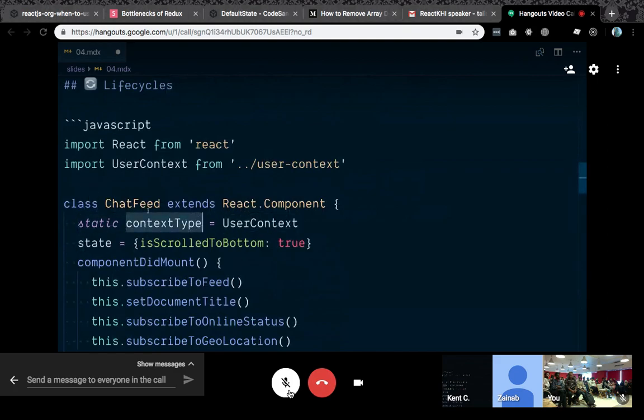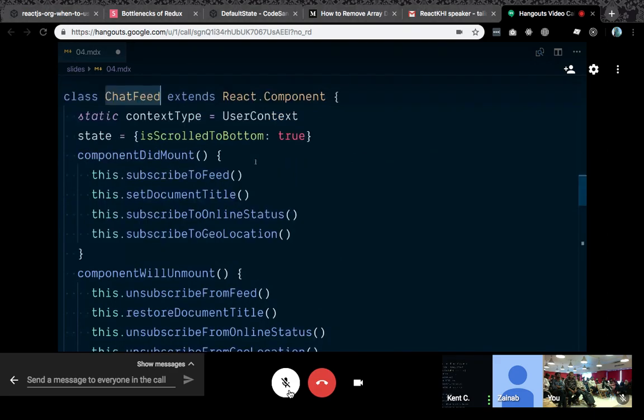Lucky for us, this chat feed only needs one context provider, and so we can use the context type. If we needed more than one, then we'd have to use the render prop-based API with the user context consumer. But we can use the context type API that was released pretty recently, and that makes this quite a bit simpler. But then we have a bunch of things that this chat feed component is doing.